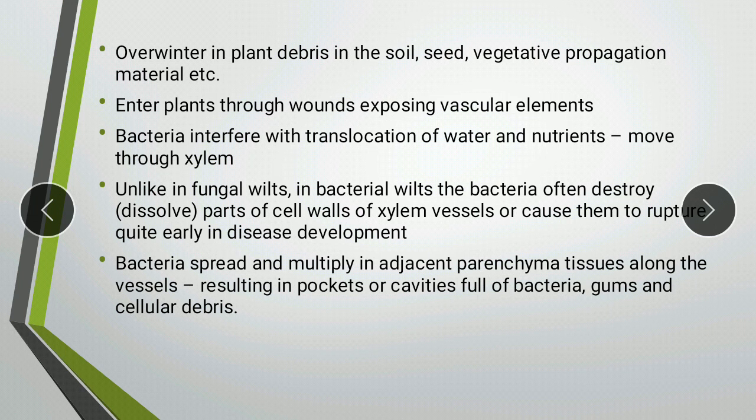So this is the main difference between fungal wilts and bacterial wilts. Bacterial wilts will lead to pockets of bacteria in the parenchyma tissue adjacent to the xylem vessel, whereas in fungal wilt, the organism is exclusively present in or near the vascular bundle.